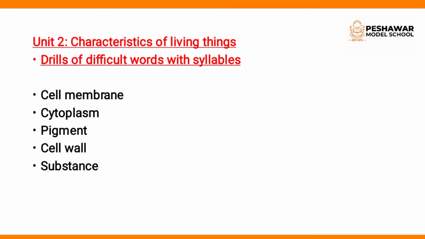Unit second, characteristics of living things. Okay students, previously we have discussed the characteristics of living things.